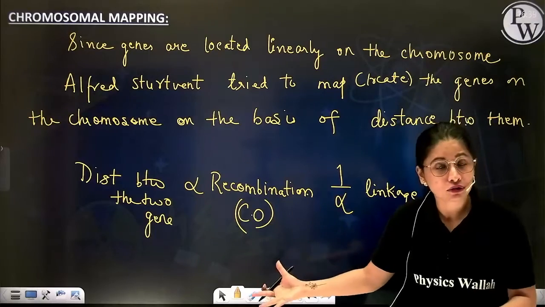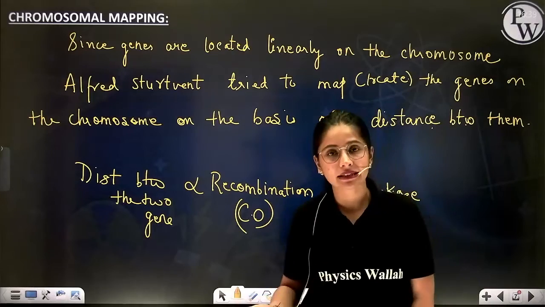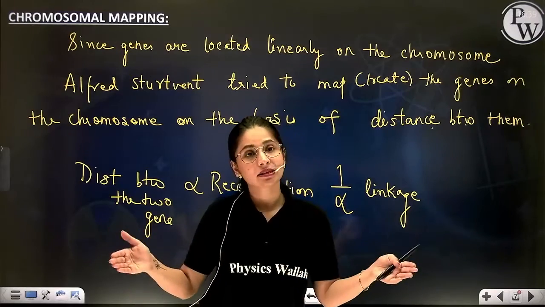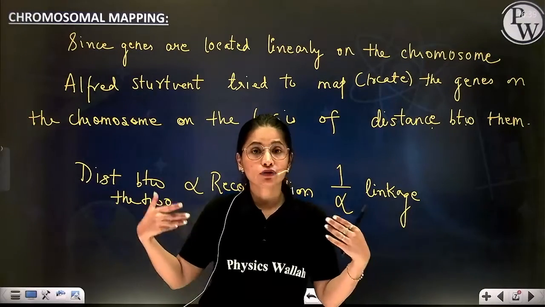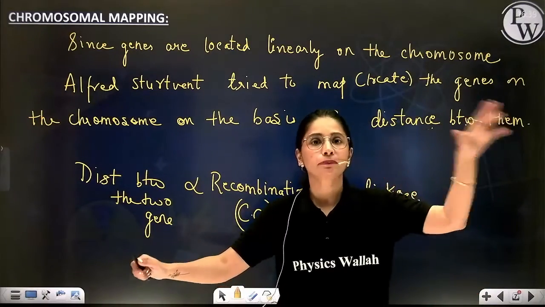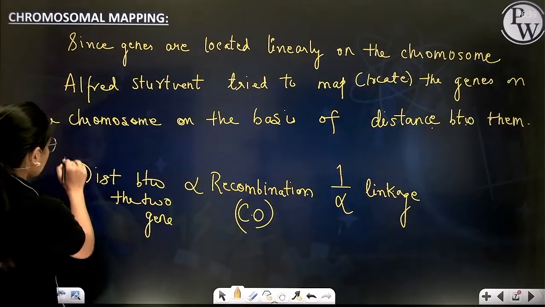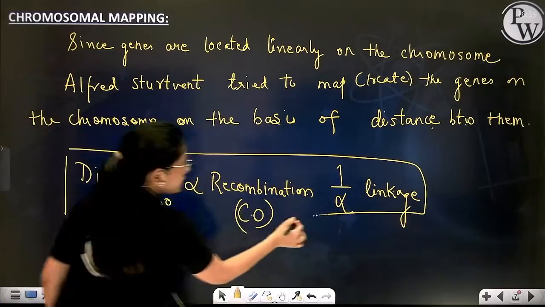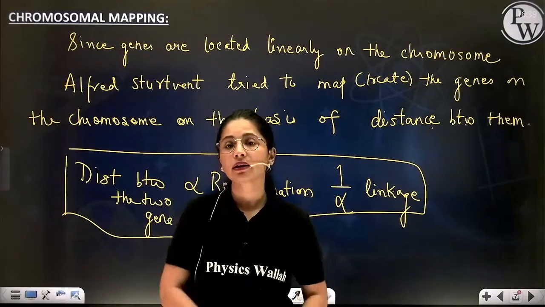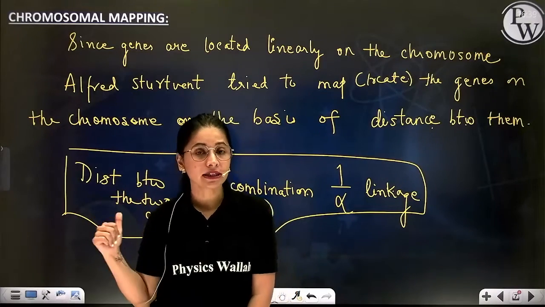And now, how could Mendel not get this linkage? Because obviously the genes which he chose, the characters which he chose, even if they were located on the same chromosome, their distance was much more, so he did not get linkage. He could only get proper parental type and proper recombinant types of gametes. Correct? Yes or no? Now will you all remember this relationship? So this is very, very important, and this is the gist of the entire experiment performed by Morgan. Now one more thing, percentage I told you.